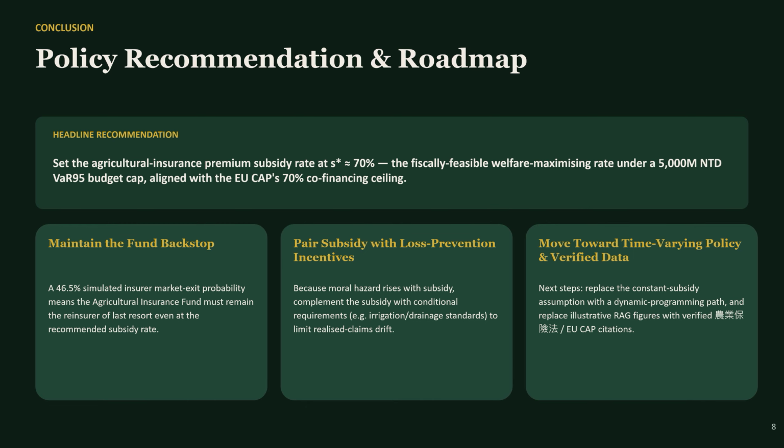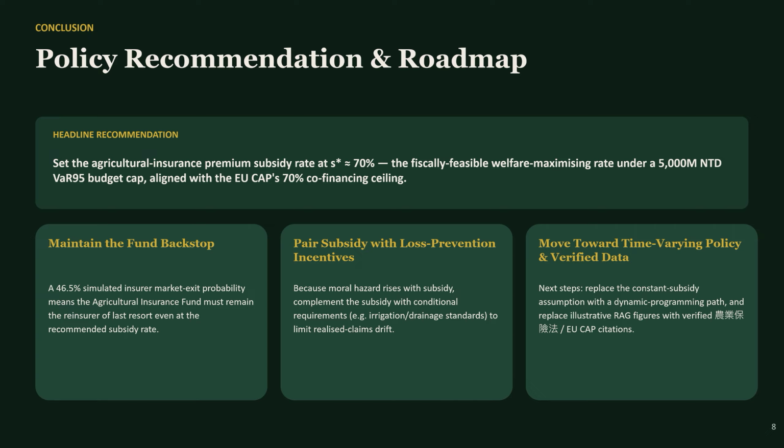To wrap up, our model recommends setting the agricultural insurance premium subsidy rate at approximately 70%, a rate that is fiscally feasible under a 5,000 million NT dollar VaR 95 budget cap. And that happens to align with the EU's own 70% co-financing ceiling under the Common Agricultural Policy. But two things have to come with it.